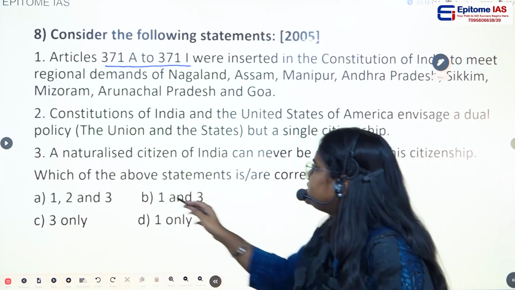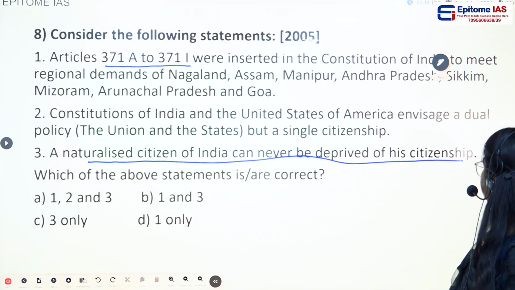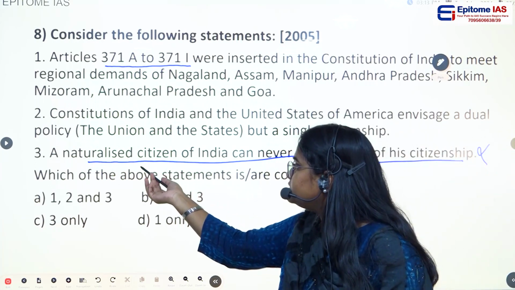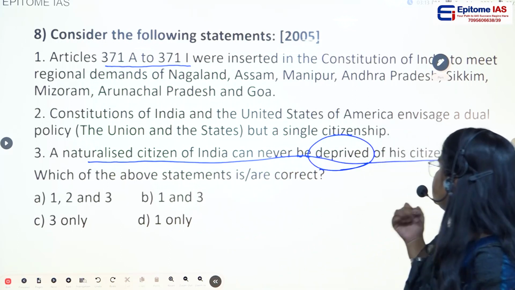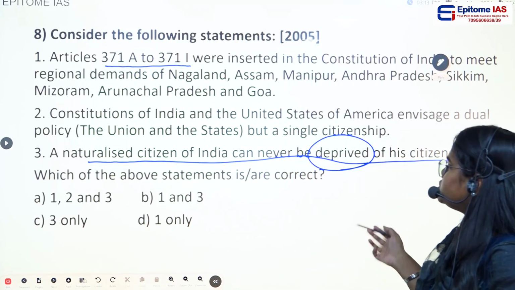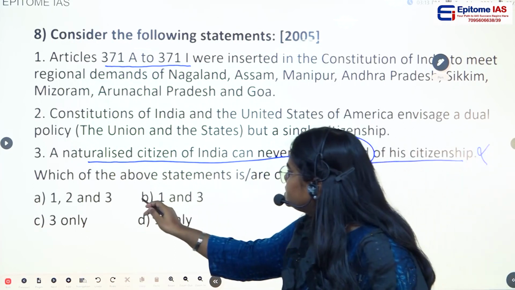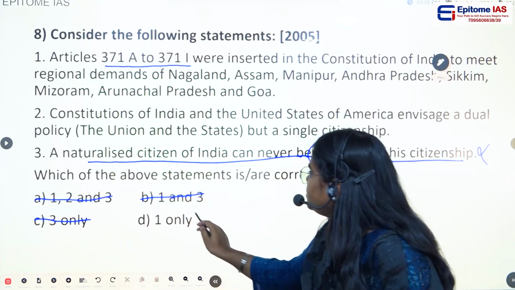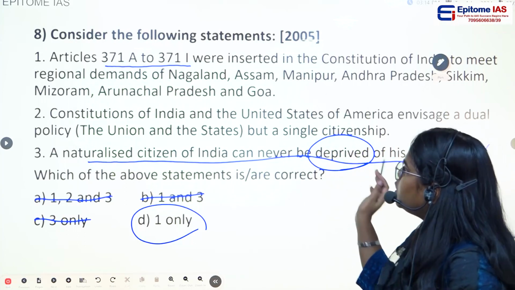Again, if you see this statement, logically this would be wrong, because not just a naturalized citizen, any citizen can be deprived of the citizenship if the government wants. So this statement is wrong. So if we eliminate this option itself, we will be getting the answer. We can eliminate these 3 options and you can get the correct answer. So let us still check the other options as well.